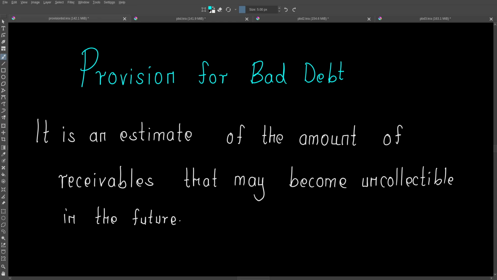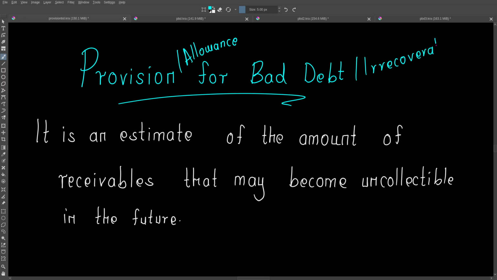Hello. Today, let us look at provision for bad debts. Some will use the word allowance, which is the same: allowance for bad debt. And because bad debt is the same as irrecoverable debt, it is also the same thing to say provision for irrecoverable debt. In IFRS, you'll find allowance for expected credit losses, but the concept is the same.